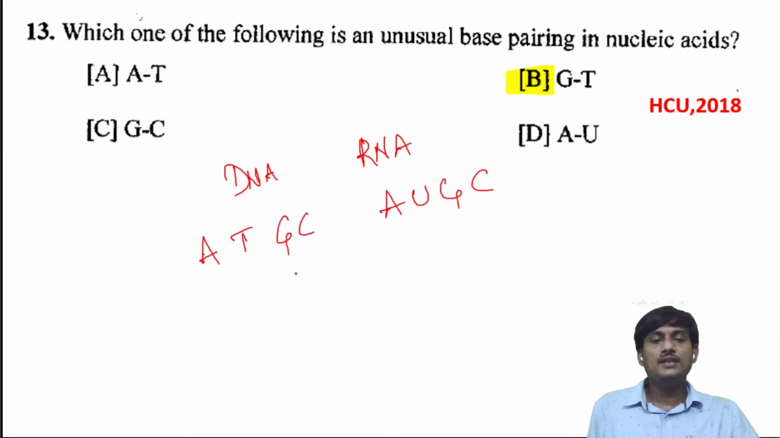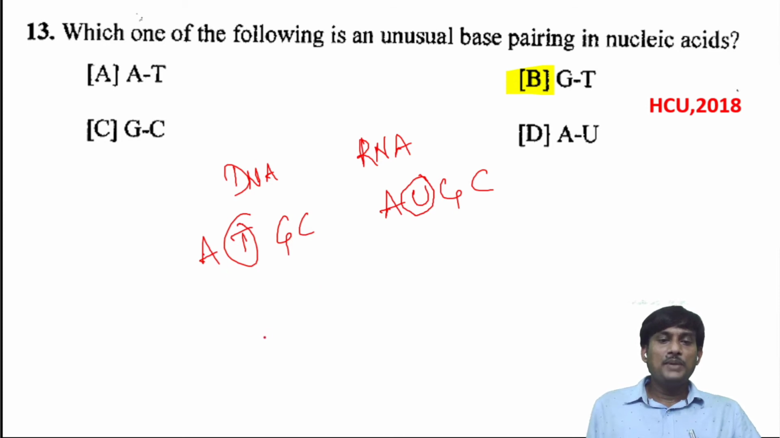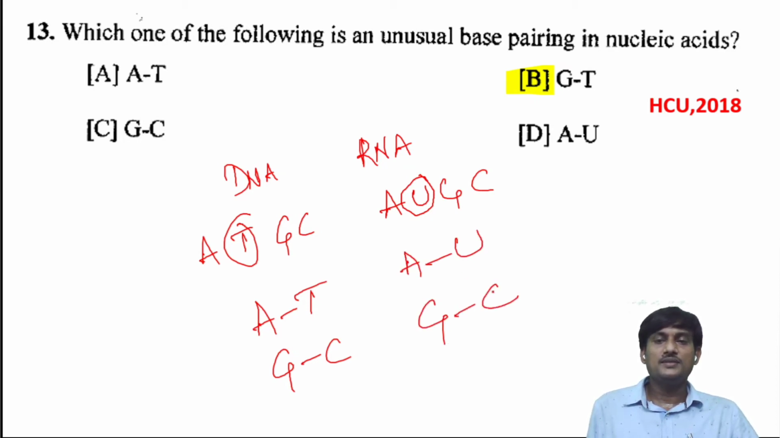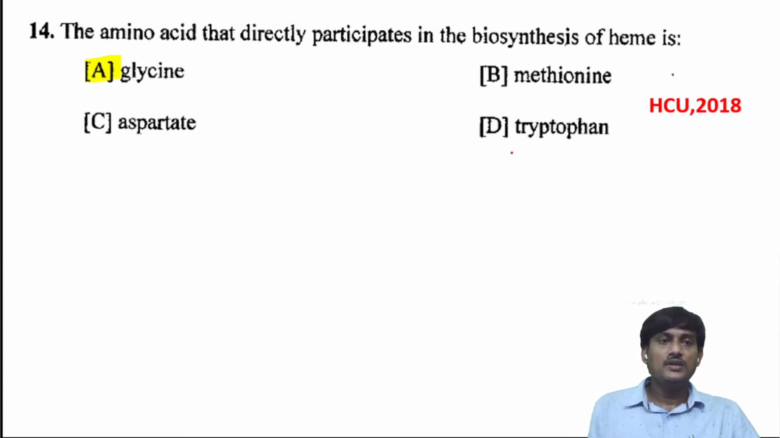The difference is that in place of thymine we have uracil in RNA. There is a pairing between A and T and also G and C. In case of RNA, there is a pairing between A and U and G and C. So which one is the unusual base pair? GD is the unusual base pair.